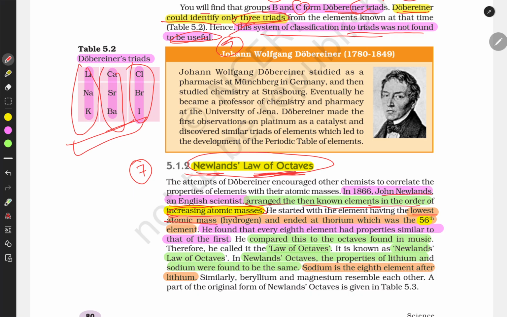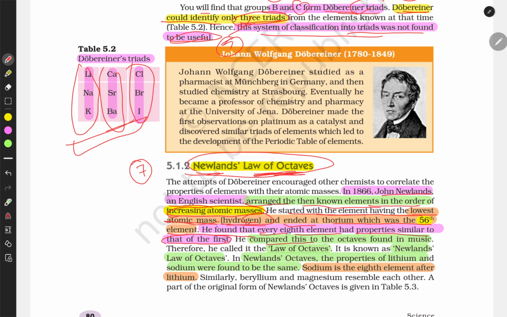He started with the element having the lowest atomic mass, hydrogen, and ended with thorium, which was the 56th element. He found that every eighth element has properties similar to those of the first.